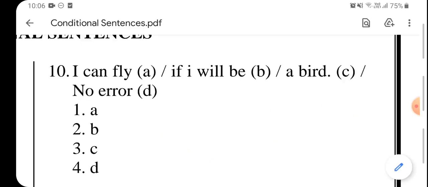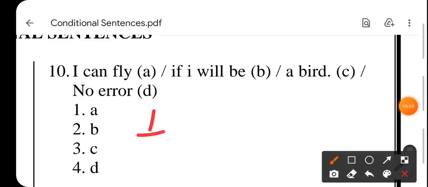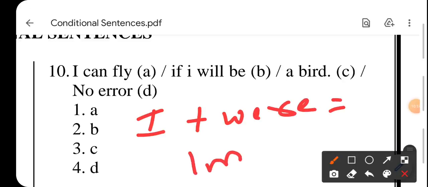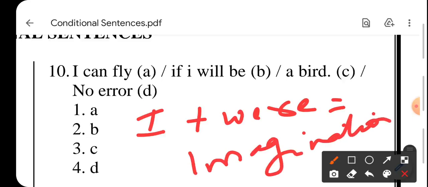Let me explain you. I plus were अगर लग रहा है, that is an imagination. Imagination, like we say, if I were the Prime Minister of India, if I were the richest man on this earth, this is a pure imagination. So in such sentences आप I के साथ was नहीं लगाते हो, will नहीं लगाते हो, यहाँ पे were लगता है. So here I can fly if I were a bird. Will भी नहीं आएगा. So problem is again in the B part.